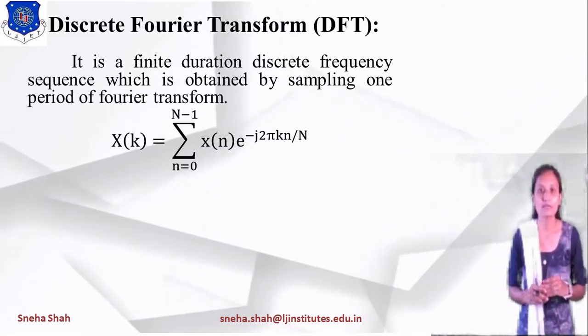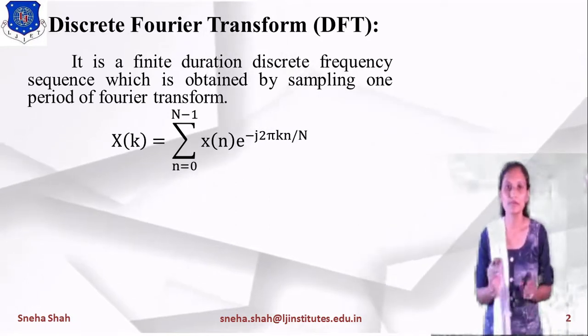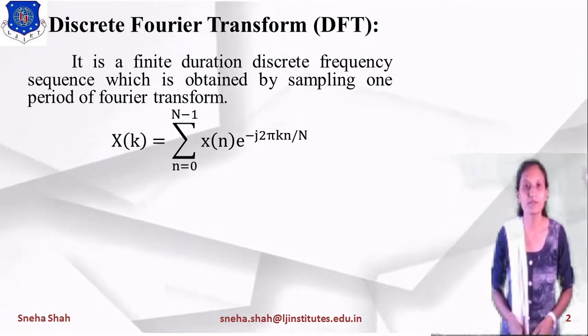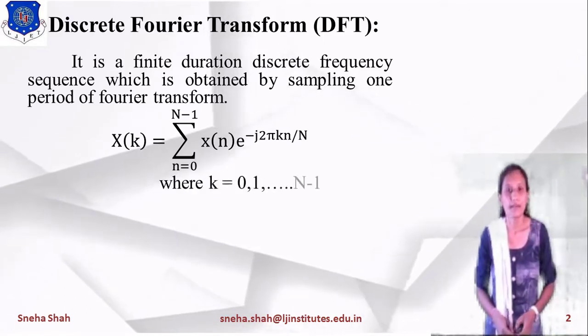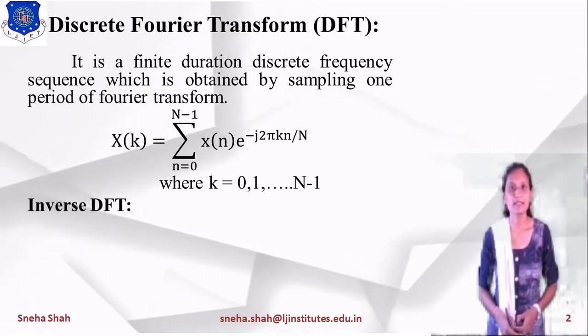And as the equation is in the form of k, the output will be in the form of X of k. So X is a function of k instead of a function of omega, where the value of k ranges from 0, 1 up to n minus 1.